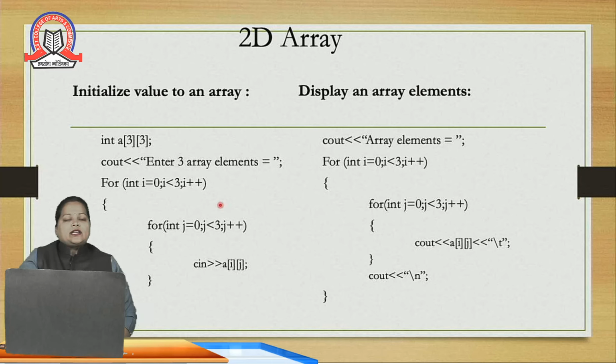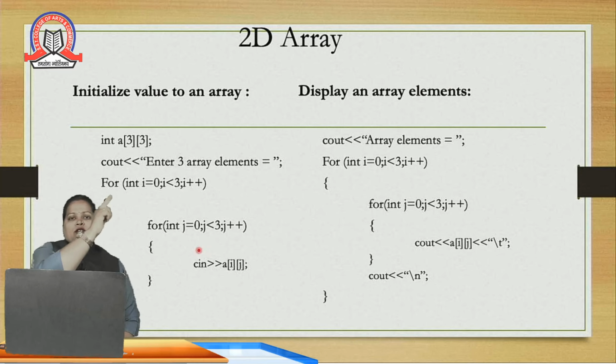Next, initialization at runtime, or dynamically. For that we need to give two index values, one for row and one for column, so we use a nested for loop. This loop is called the outer loop and this loop is called the inner loop. The outer loop is for rows and the inner loop is for columns. So how will the compiler store the values? It will take one row and all the columns of the first row, then go to the next row, then all the columns of the second row, and so on.